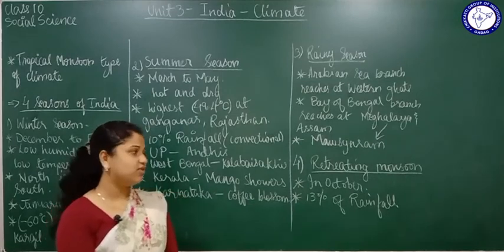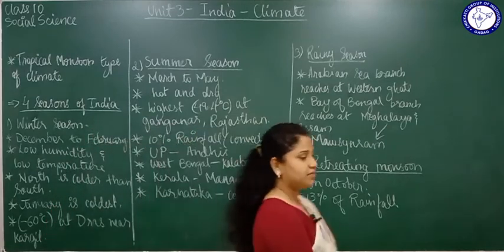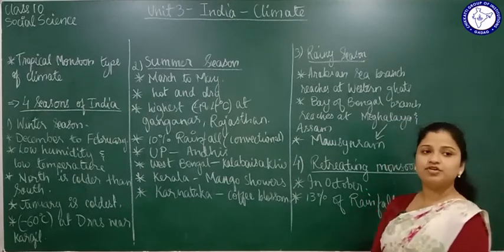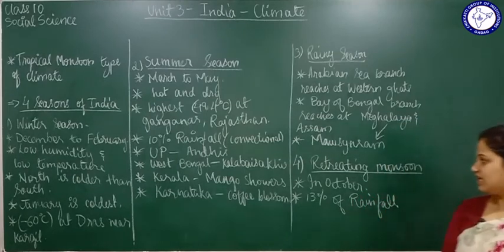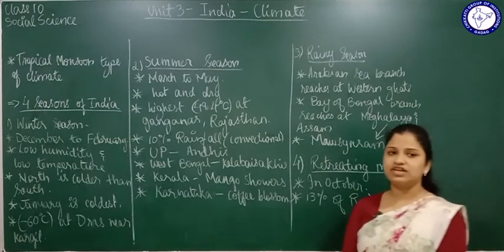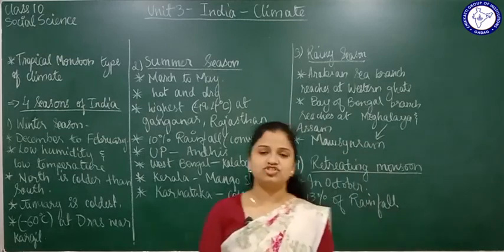So this was all that you learned in this chapter, climate. You learned about the 4 seasons of India: winter, summer, rainy and retreating monsoon season. Then you learned about the distribution of rainfall in India. So with this I end this chapter, India climate.